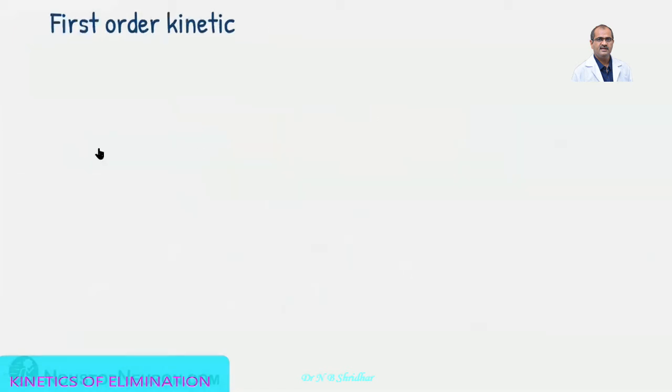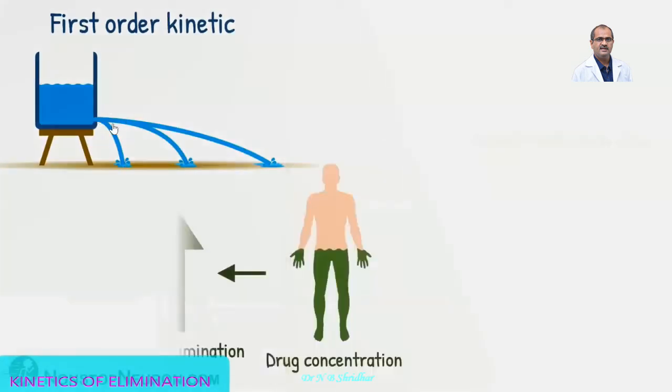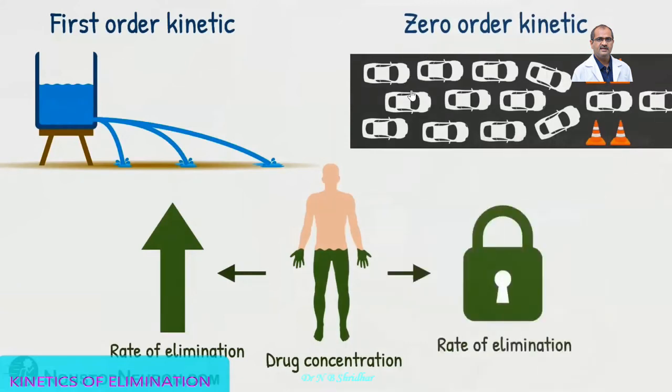First order kinetic is like water moving out of a hole in the tank. Here, as the concentration increases, the rate is going to be increased. Whereas the zero order kinetic, more and more cars, but only one car is getting out. So this is to understand the rate of elimination.